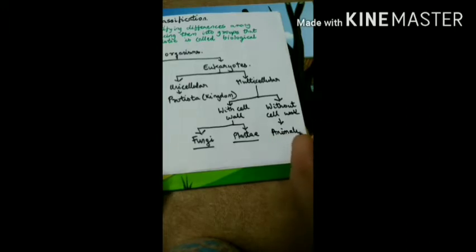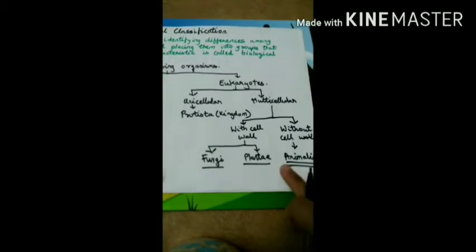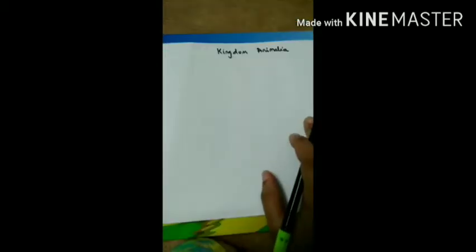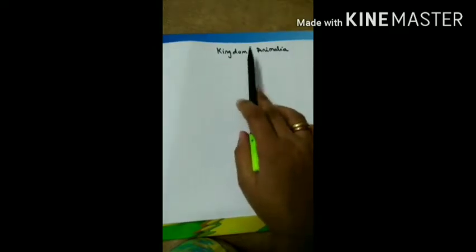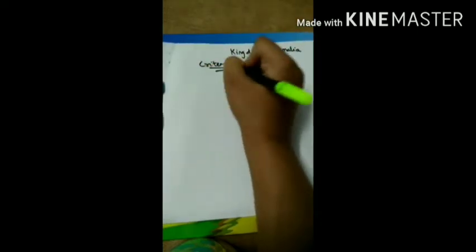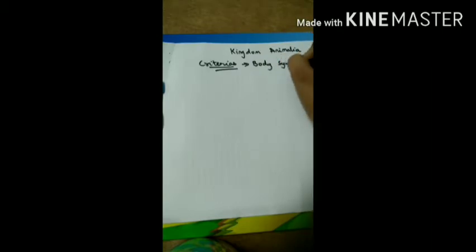And yes, this is my topic for today. We are going to study animal classification. So we are going to study the kingdom Animalia in today's topic. So let's begin. This is the kingdom Animalia. Now what are the criteria for the system of classification? There are many criteria, but the important one discussed is body symmetry, how their body is symmetrical.